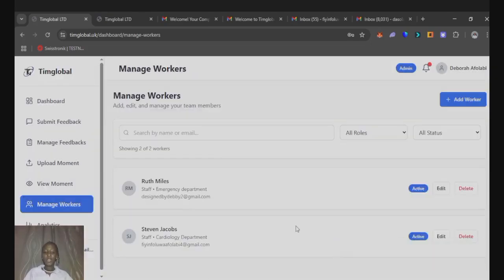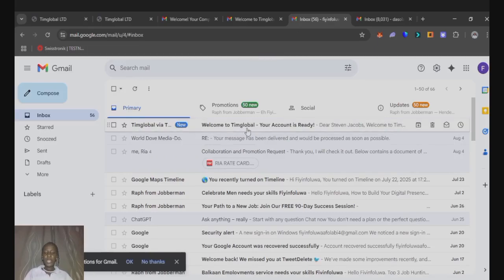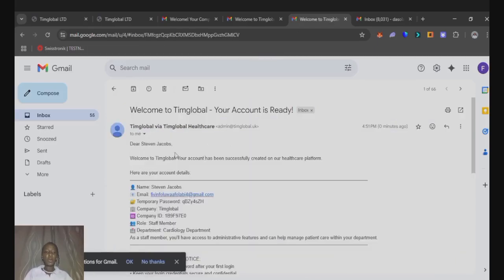Okay, worker added successfully. So Steve Jacobs, a staff member from the cardiology department. An email will also have been sent to him. So let's check our email and see if it has been sent. I'm refreshing now. So yes, an email has been sent to him as well. Welcome to Teamglobal. Your account has been successfully created. So these are his login details as well.